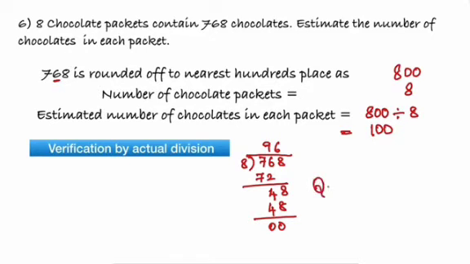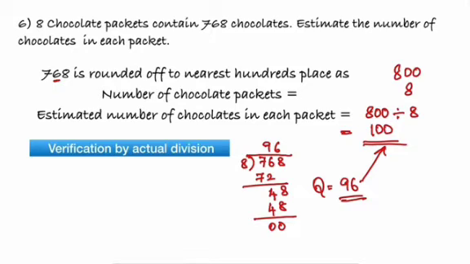So here the quotient is 96, which is very much nearer to the estimated quotient, which is 100. I hope all of you understood, children.